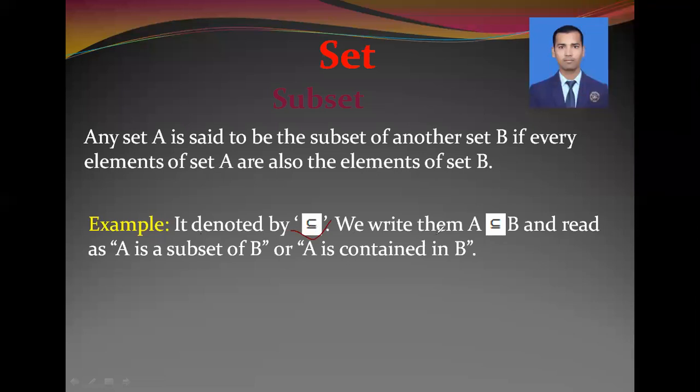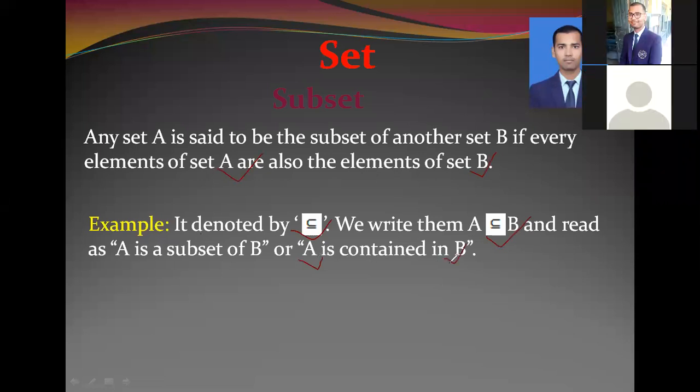We write A is a subset of B, because all the elements of set A are the elements of set B. It is read as A is a subset of B, or A is contained in B, because all the elements of set A are already in set B. This is the symbolized form.